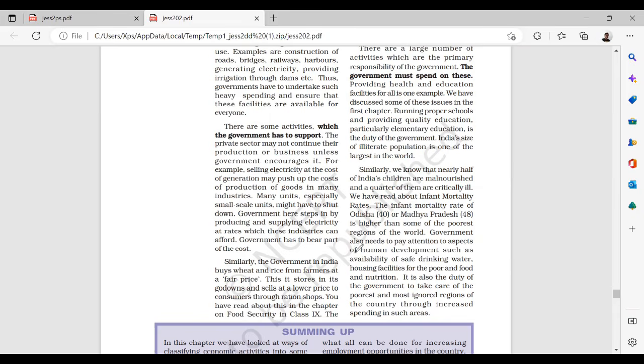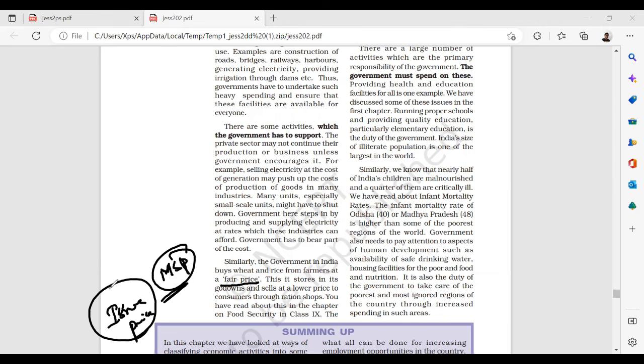The government in India buys wheat and rice from the farmers at a fair price. This is called the minimum support price, which we discussed in the ninth class NCERT. It is stored in the godowns and sold at a lower price to the consumers. There is something called the issue price, which I told you in the last class.